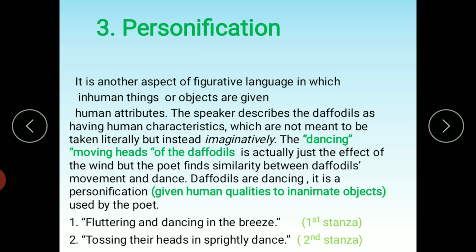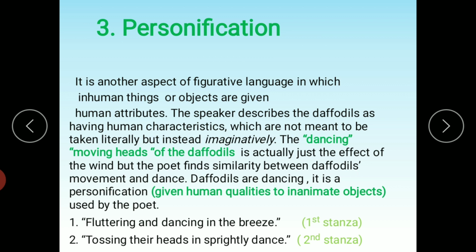The speaker describes the daffodils as having human characteristics which are not meant to be taken literally but instead imaginatively. The dancing and the moving heads of the daffodils is actually just the effect of the wind, but the poet finds similarity between daffodils' movement and dance. Daffodils are dancing. It is a personification, giving human attributes or qualities to an inanimate object, used by the poet. So in the poem, the poet has given human attributes to daffodils.